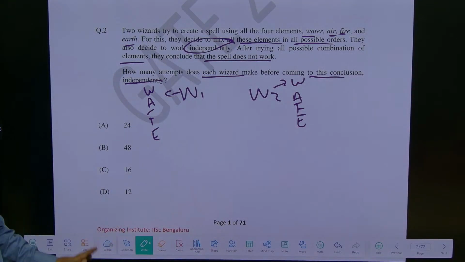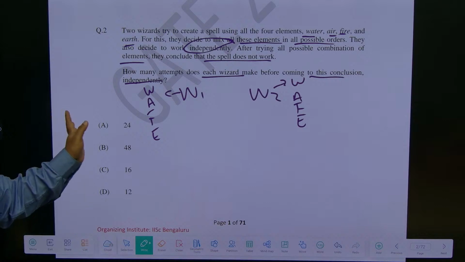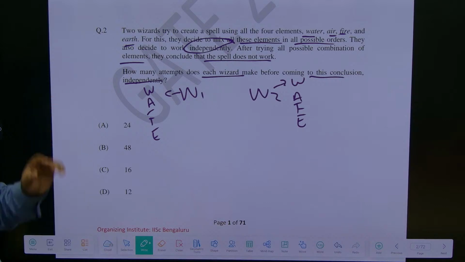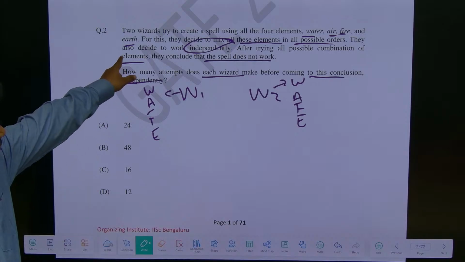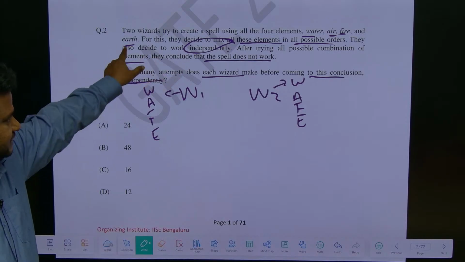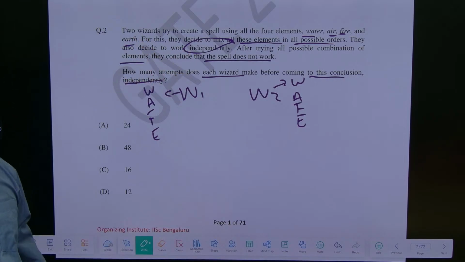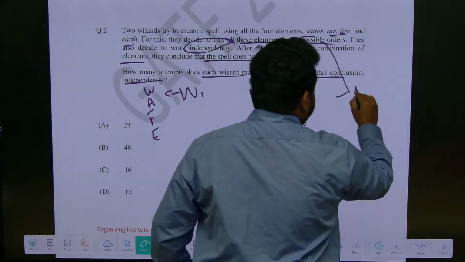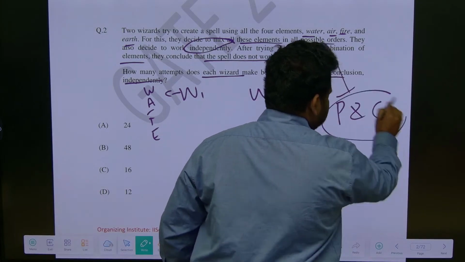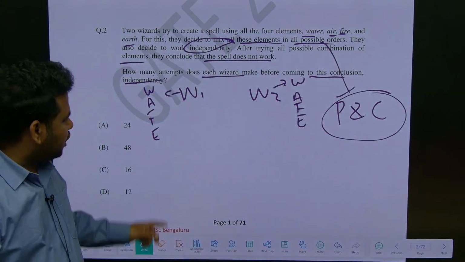So this is not a question about magic or something. They have given a scenario, wizards and all these things, which you would have heard in movies, and Harry Potter also. So this is a magic scenario, but this is a question from permutation and combination. So how many elements are there?